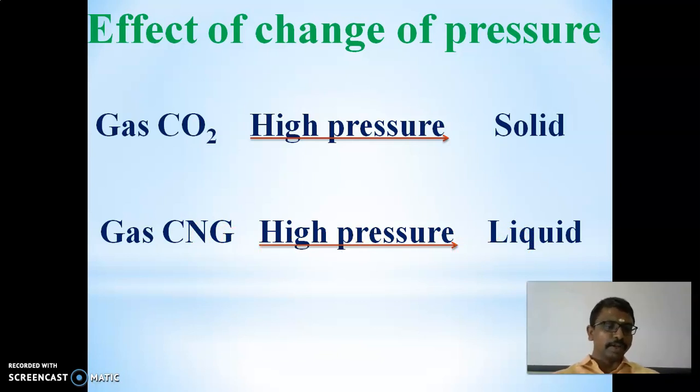So when we apply pressure, the gaseous state will be converted to solid or liquid state. This is the concept we have to understand, the effect of change of pressure.